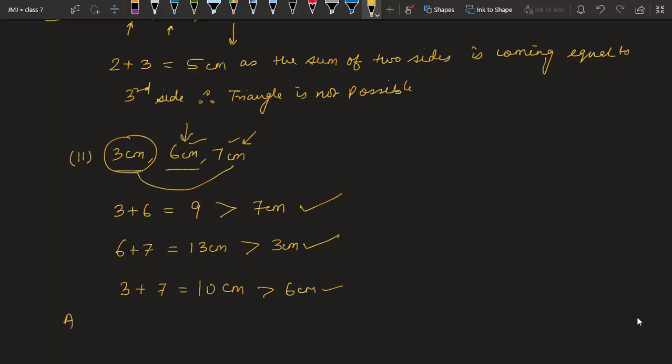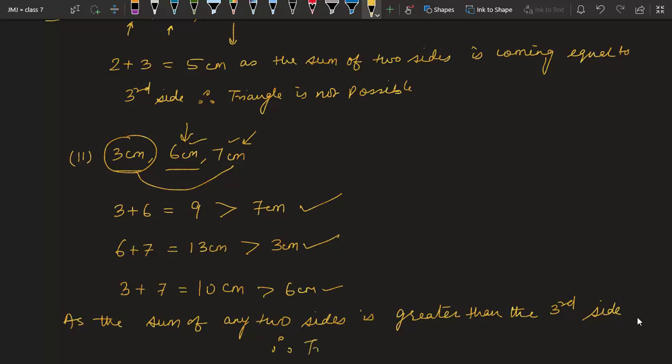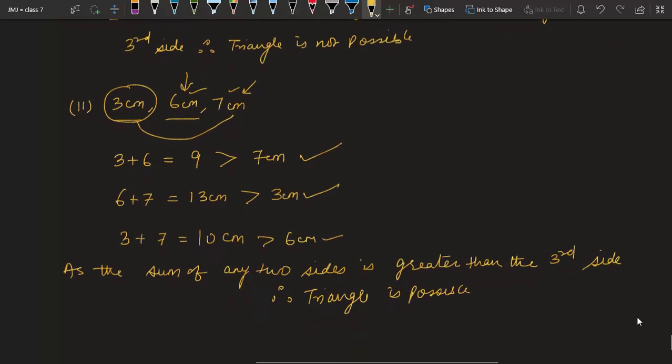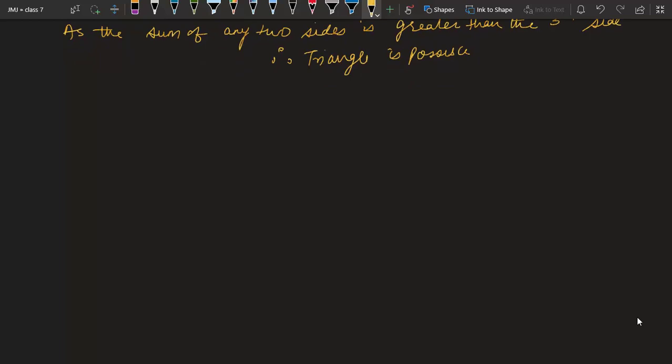So we can say the sum of any 2 sides is greater than the third side, therefore triangle is possible. That's it. Third part, 6 centimeter, 3 centimeter and 2 centimeter.